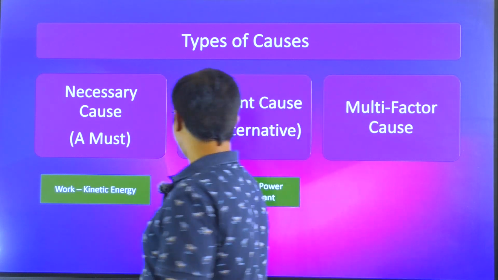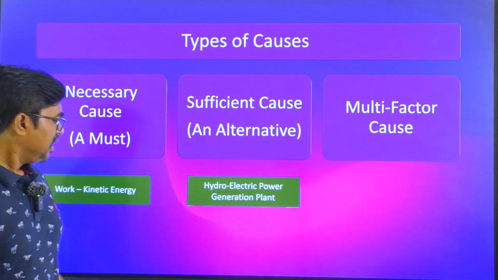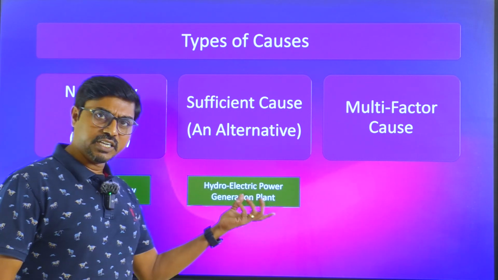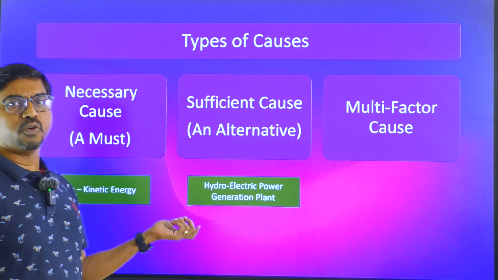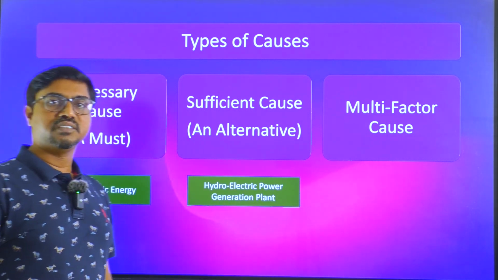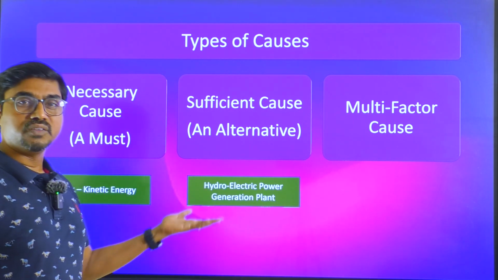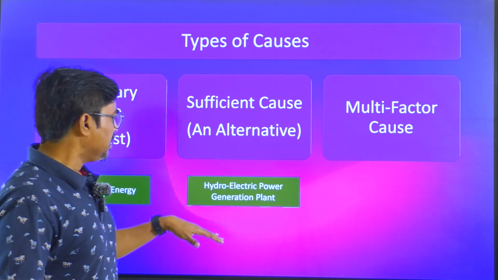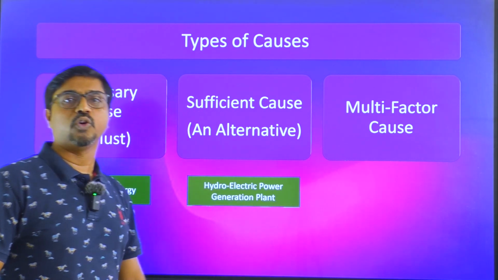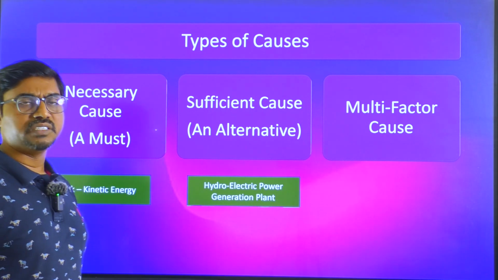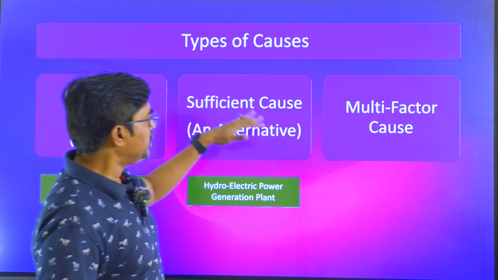But if you go for electric power generation, it can be possible in terms of the hydroelectric effect, but that's not the only possibility. You can have alternative solutions. You can have thermoelectric generation, nuclear generation, wind generation, solar generation. There are many others. So it's not compulsory that hydro is required to produce electricity. Hydro can produce electricity. There is a cause-effect relation, but that's not compulsory. That's why we call it a sufficient cause.